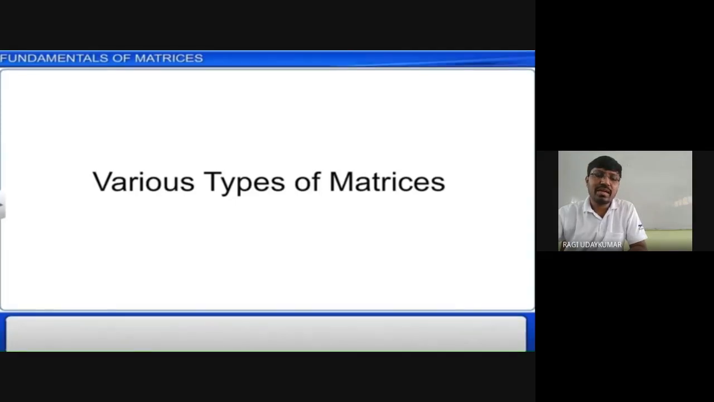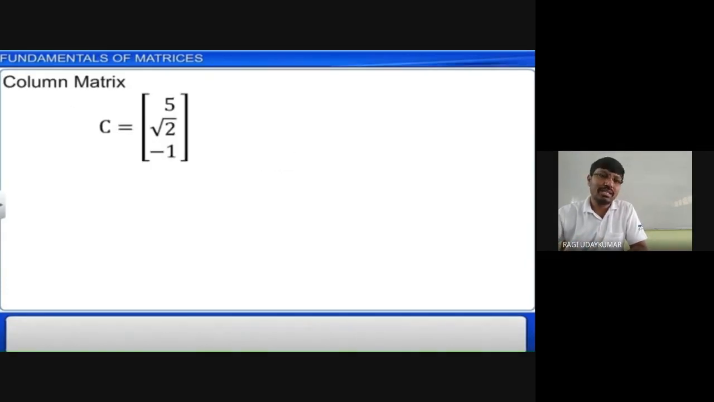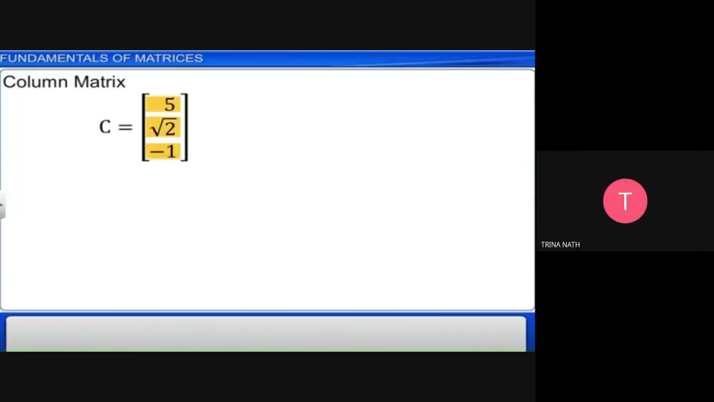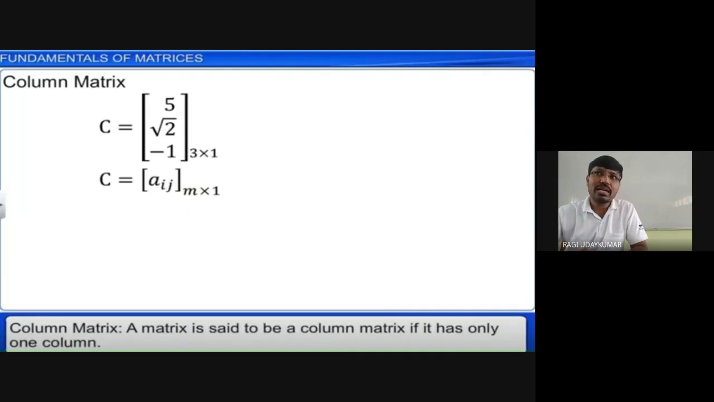What are the different types of matrices? Let us see here. Column matrix: a matrix in which only a single column is there is called a column matrix. Number of rows may be any; here, 3 rows are there. Column is 1, so we call it a 3 by 1 matrix. In general, Aij is m by 1. A matrix is said to be a column matrix if it has only one column.